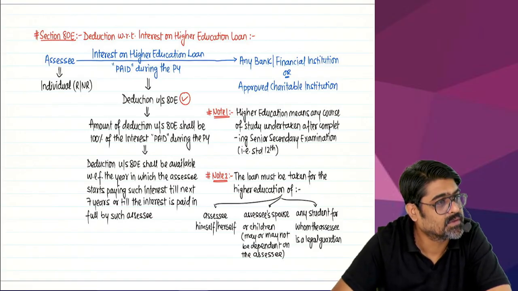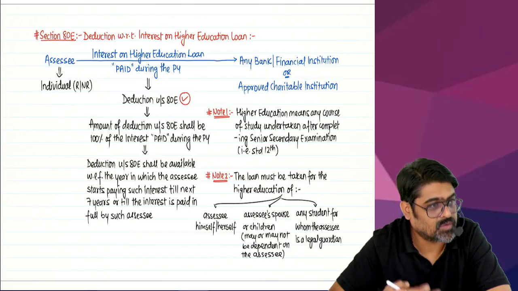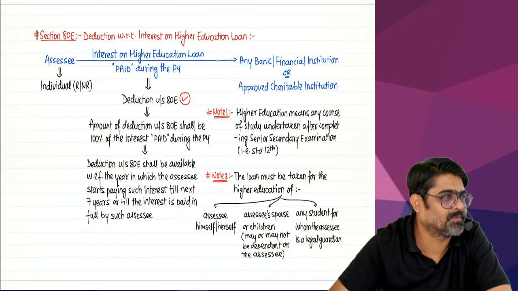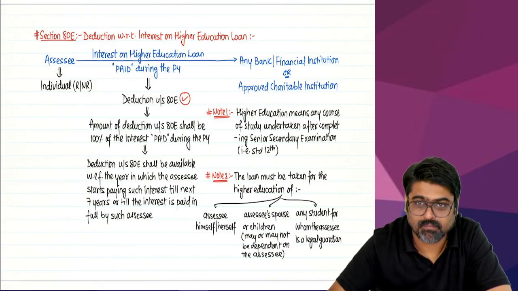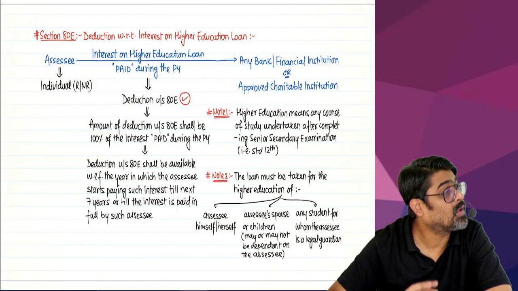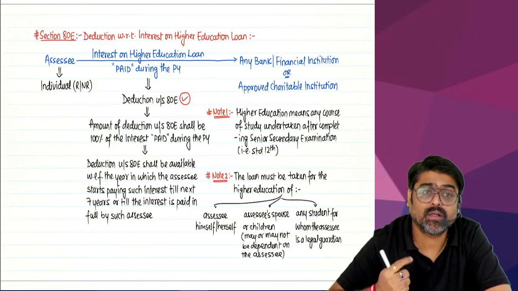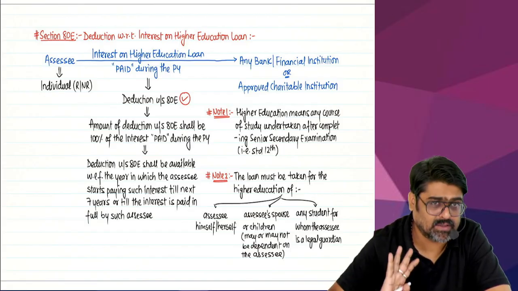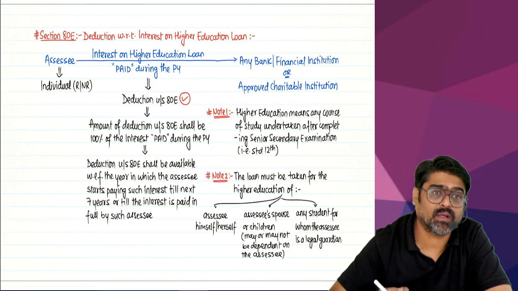CA. BCom you do before 12th, no? Or after 12th. Unfortunately, BCom is also a higher education. BCom, then MCom, MBA, yes or no? So any course of study undertaken after standard 12th is a higher education. And for that higher education, the assessee has taken a loan.